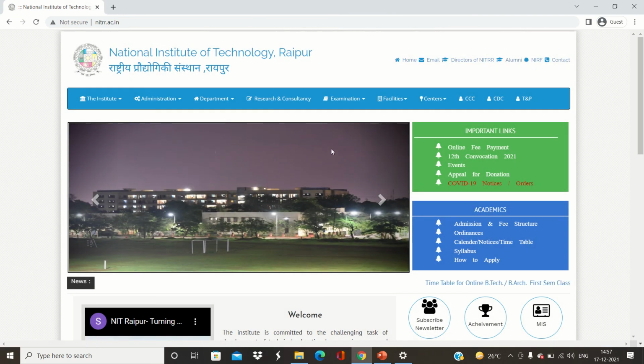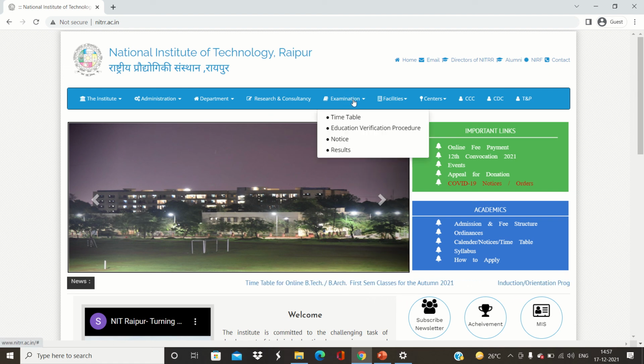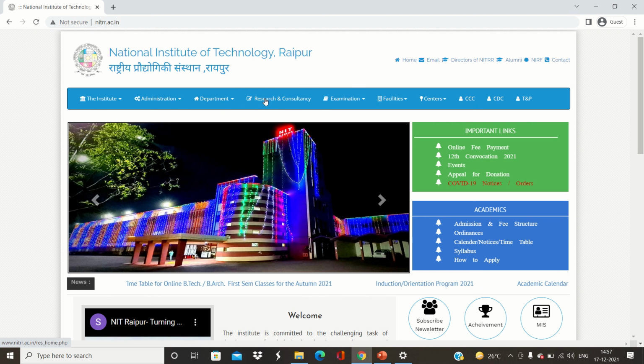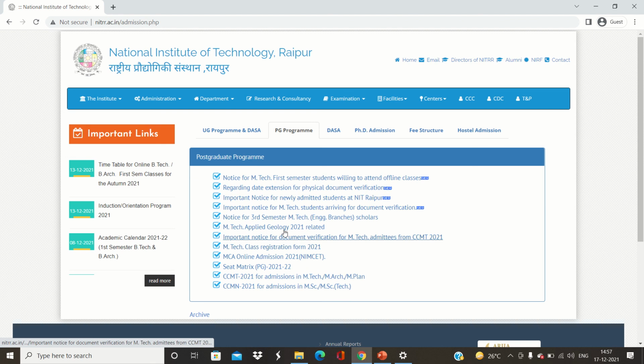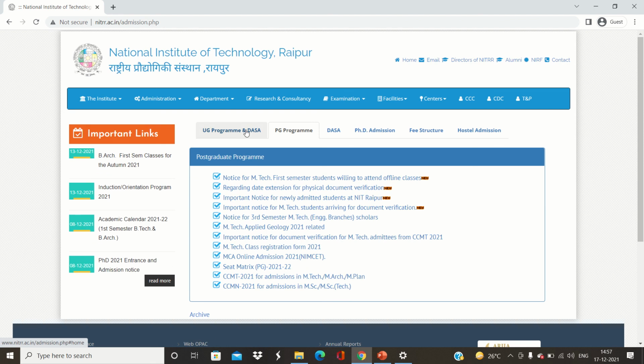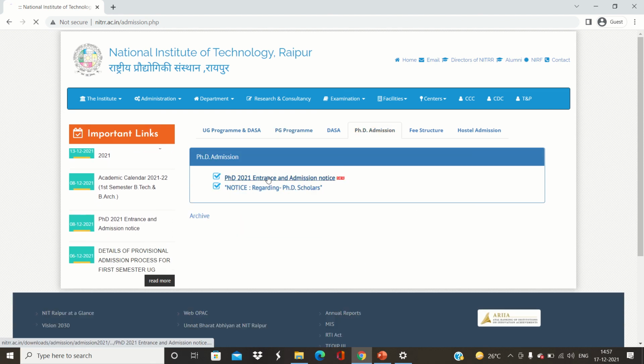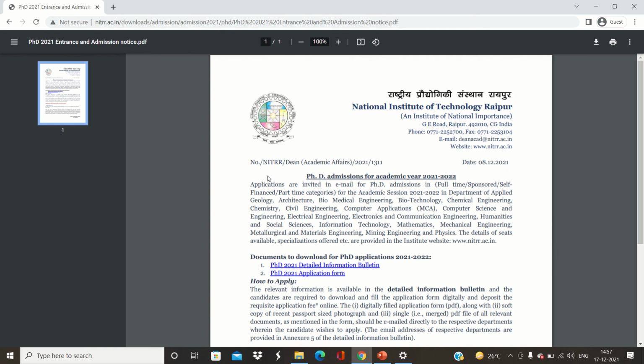If you did not get the pop-up notification on your first screen, then you can go in the research and consultancy, or you should go in the admission and fees structure. Okay, there you will go to the PG programs, UG programs, and you have to click on the PhD admission, and you will get the same thing from this link.